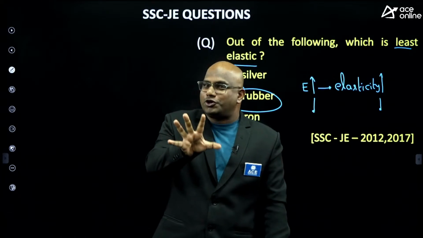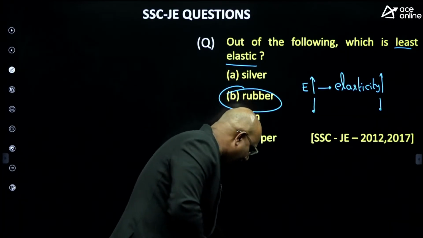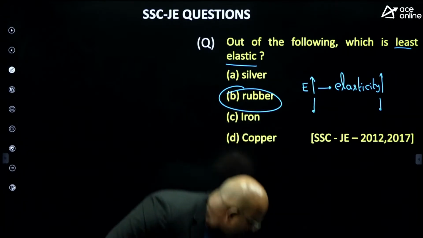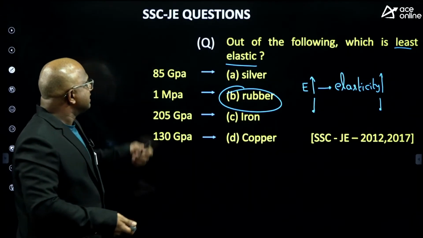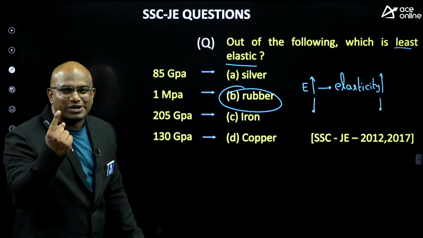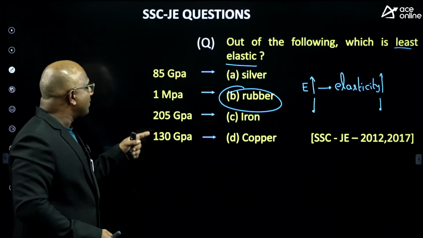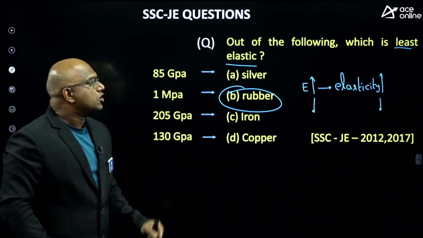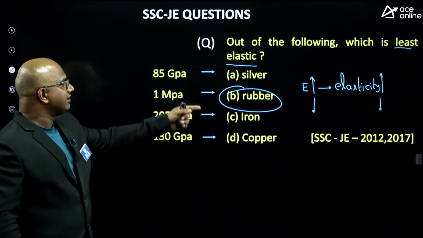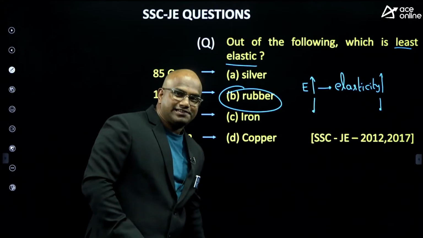Okay, sir, I want to compare with the Young's modulus values. Please check the E values, guys. Silver has 85 gigapascal. Rubber has just 1 megapascal. Iron has 205 gigapascal. Copper has 130 gigapascal. Which one has the least elasticity? Rubber is the correct answer. I hope this is clear for you, guys.